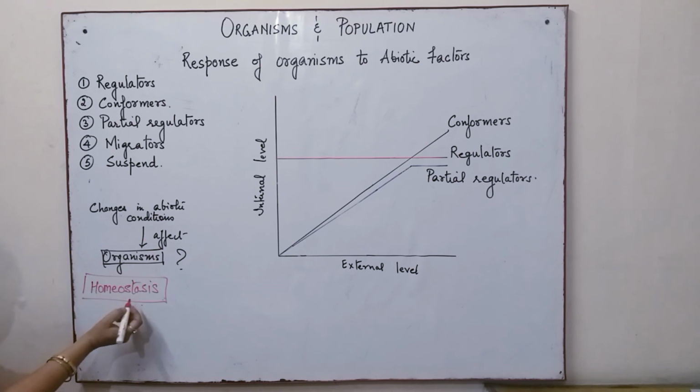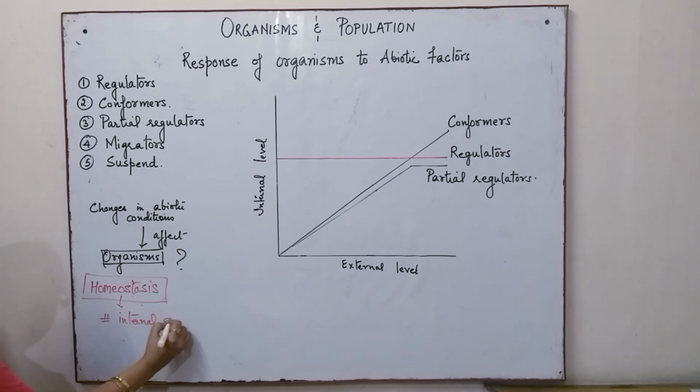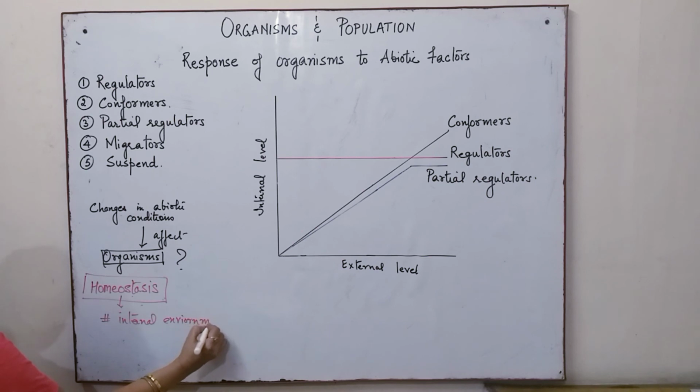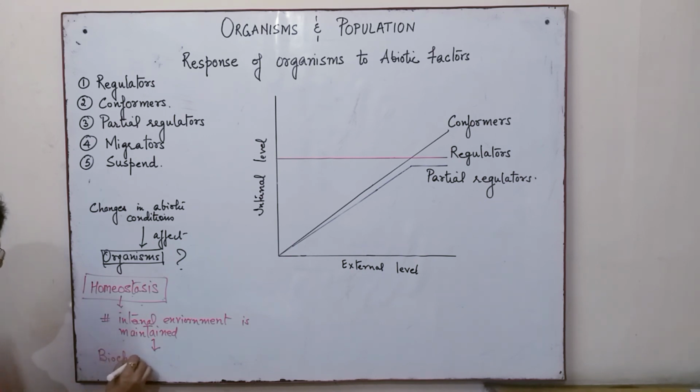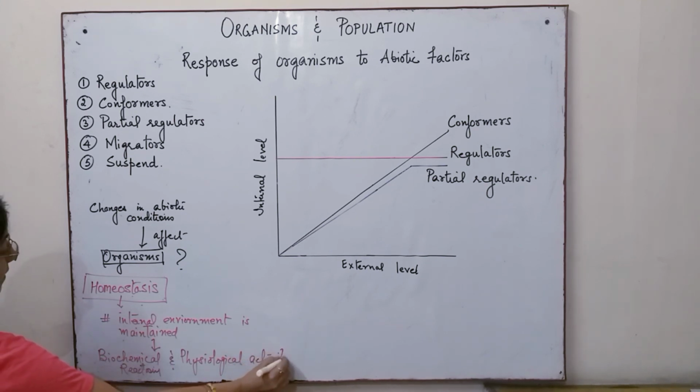So homeostasis is a condition in which the internal environment is maintained by the organism, and as a result, the biochemical reactions taking place within the body and the physiological activities continue with maximum efficiency, thereby allowing the organism to be fit for survival.